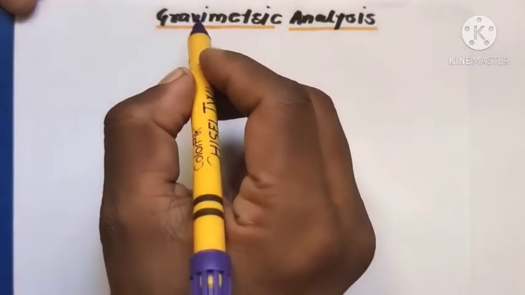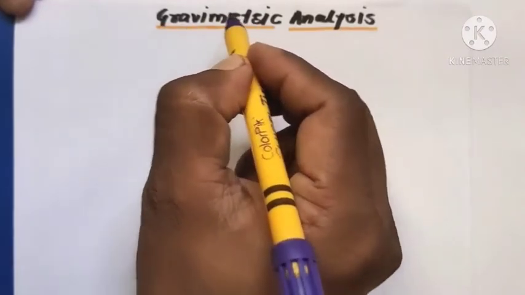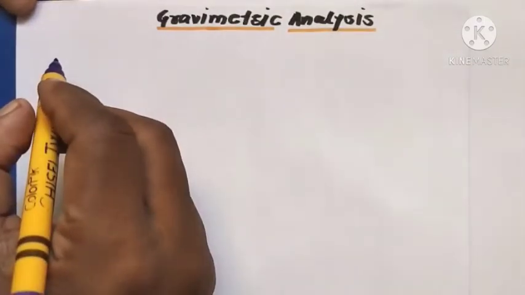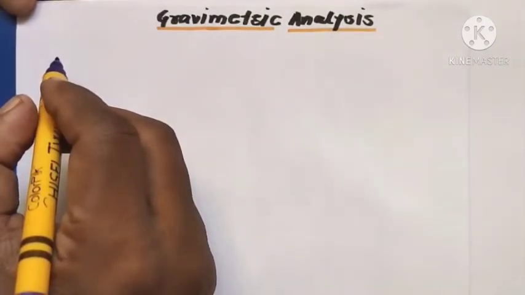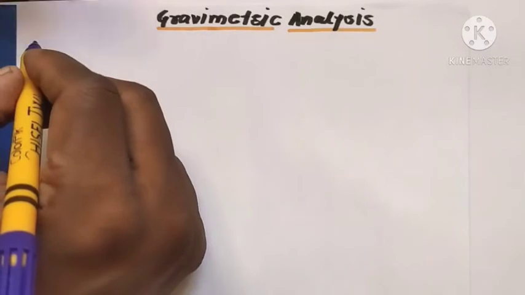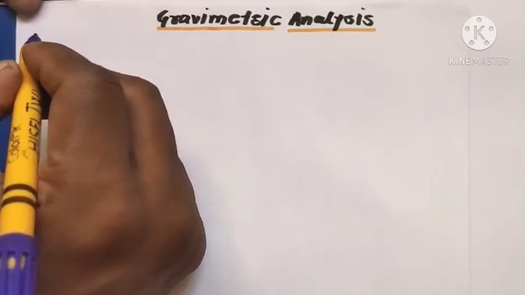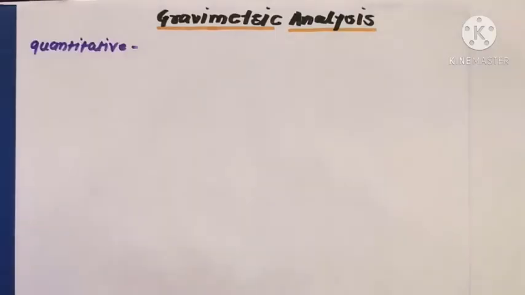Hi friend, today we are going to discuss a point from classical methods of analysis, that is gravimetric analysis. Gravimetric analysis is a classical method of quantitative analysis, and it is a very important method of chemical analysis. In gravimetric analysis, these techniques involve determination of constituents by weight.